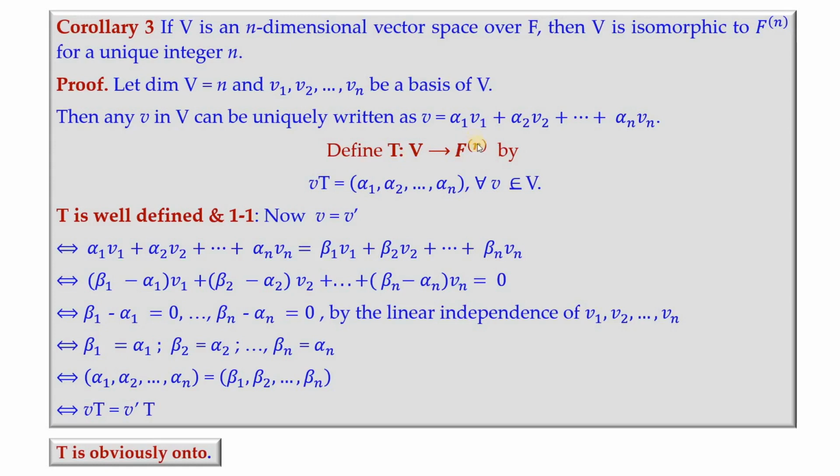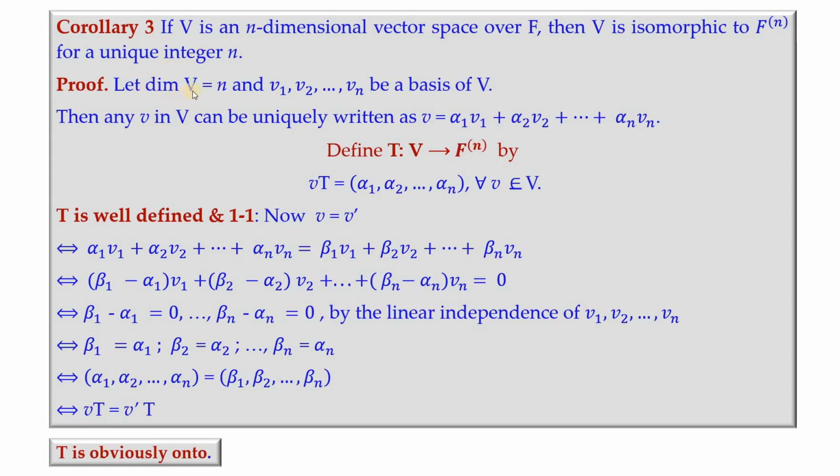For that reason, this corollary will be used there. Because V is isomorphic, suppose I have V to be of dimension 4, then I can choose, instead of V, F^4, that is F superfix 4. So that will be the collection of all ordered 4-tuples. So it is there that this corollary will be very useful. But the proof is also very simple.